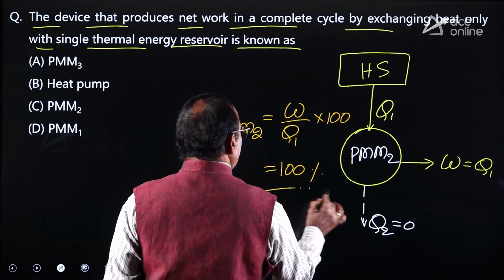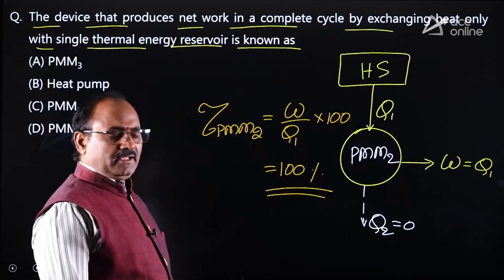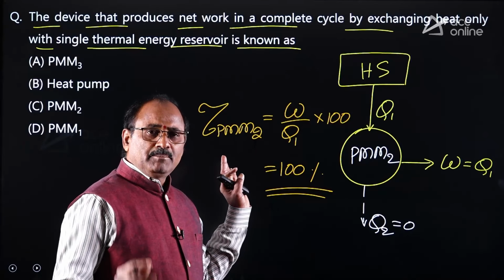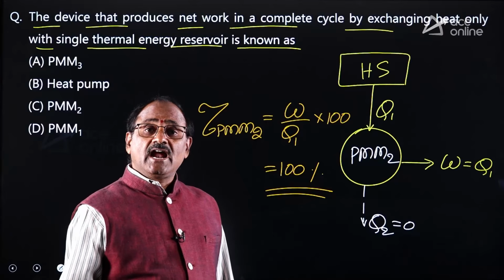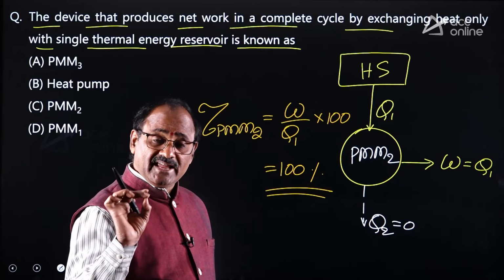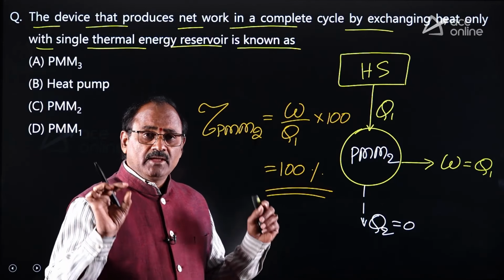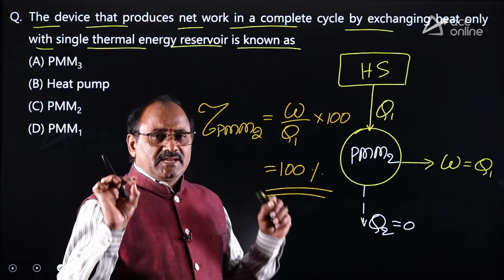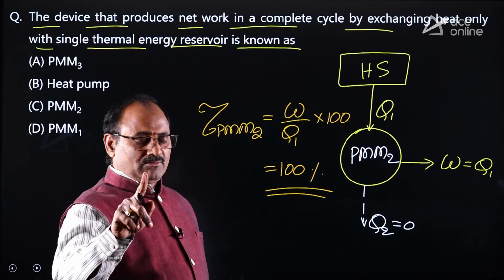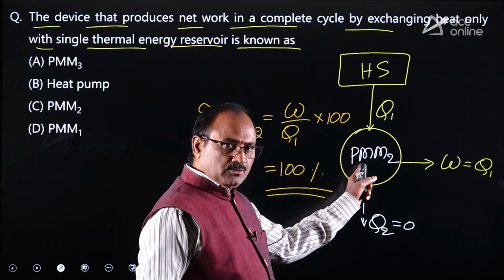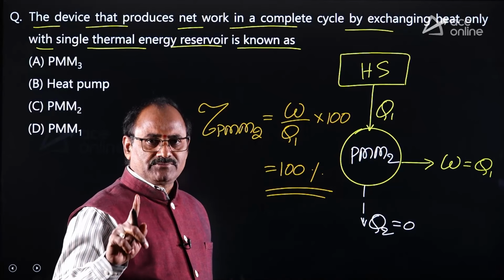But practically, no heat engine can maintain 100% efficiency because heat engines are working with low grade energy. Low grade energy cannot be completely converted to high grade energy. Anyhow, a fictitious heat engine which is constructed to work with only one thermal reservoir can be called PMM2, perpetual motion machine of second kind.